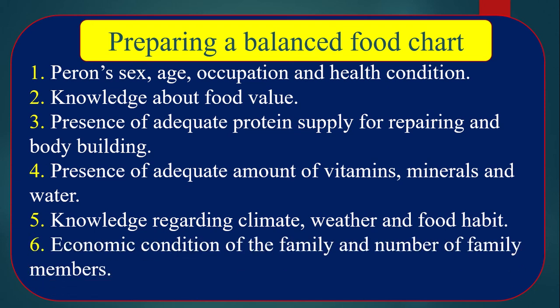Number 6, economic condition of family and number of family members. It is another important issue. Economic condition. We need protein, but poor people can't buy the costly protein, so they will buy their protein at a cheap rate, which is available in our market.